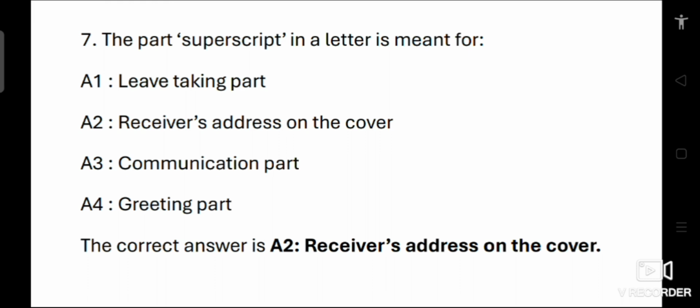In a letter, the superscript refers to the part where the receiver's address is written on the envelope or cover. It helps identify to whom the letter is being sent. Leave taking part refers to the closing or farewell of the letter. Communication part refers to the main content or body of the letter. Greeting part is where the salutations like dear sir, madam are written. So superscript is related to the receiver's address on the cover. So the correct answer is option 2, receiver's address on the cover.